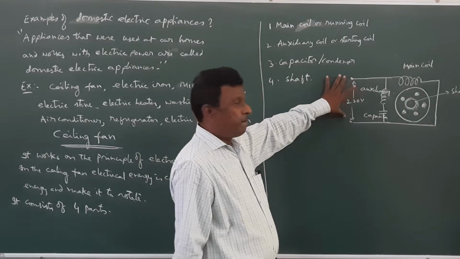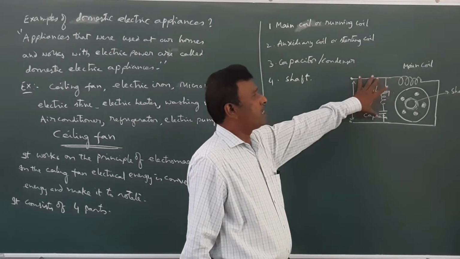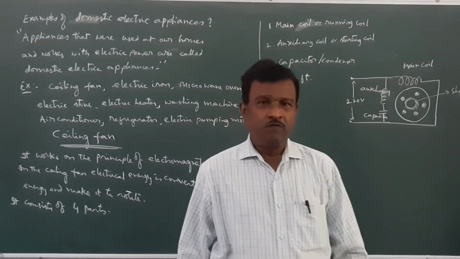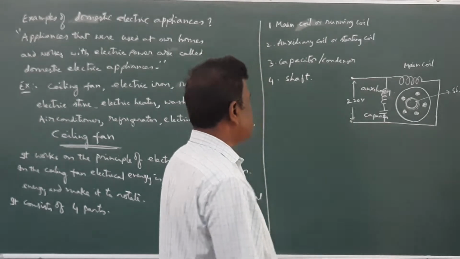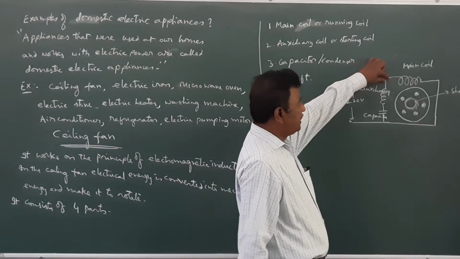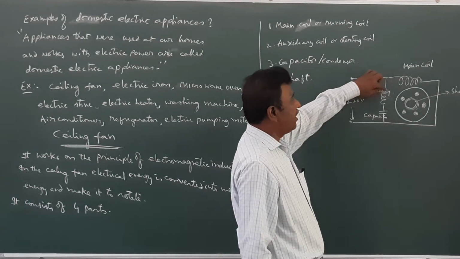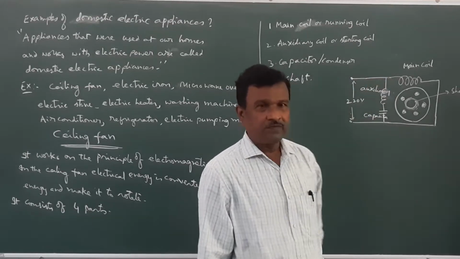When main current is passed into the circuit, then it enters into the auxiliary coil as well as the main coil.